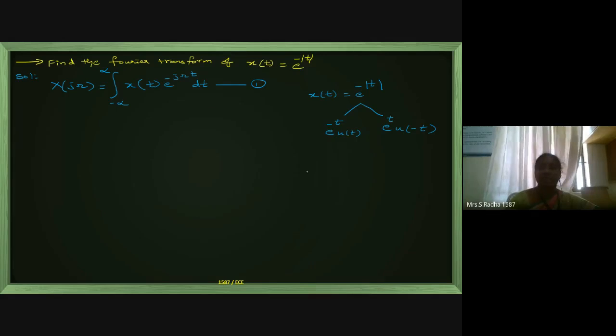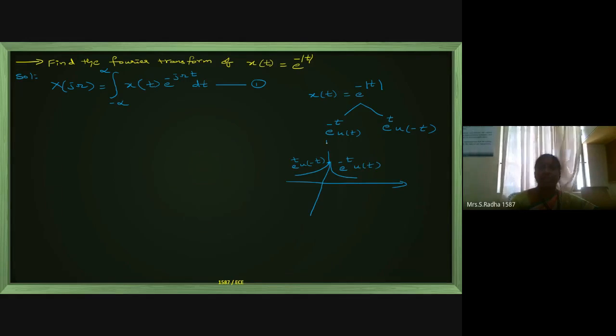When you take the increasing exponential and the decreasing exponential, this is the signal: e power plus t u of minus t, and the decreasing exponential e power minus t u of t. This is the x-axis, this is the y-axis, this is the origin. The increasing waveform is e power plus t u of minus t, and the decreasing waveform is e power minus t u of t. This is the given signal x of t.